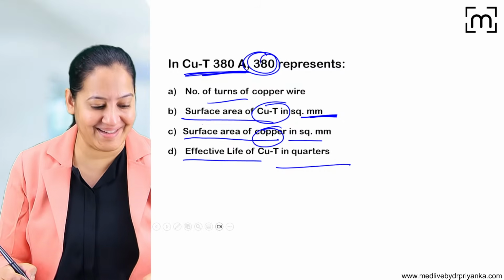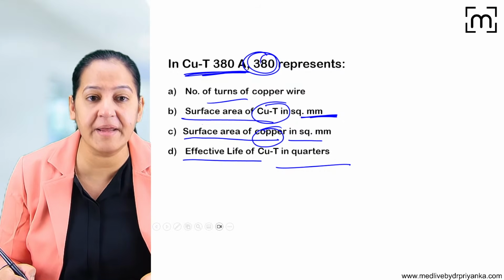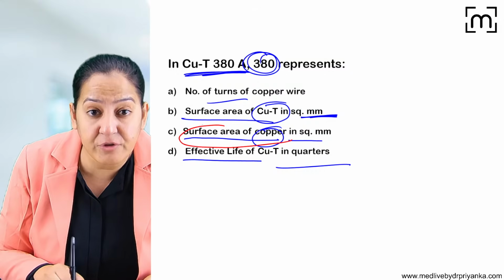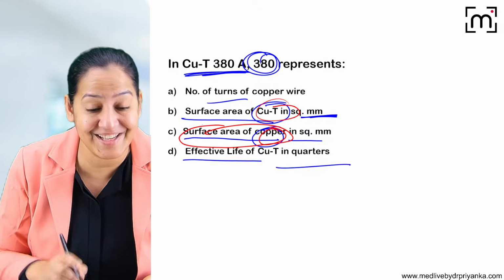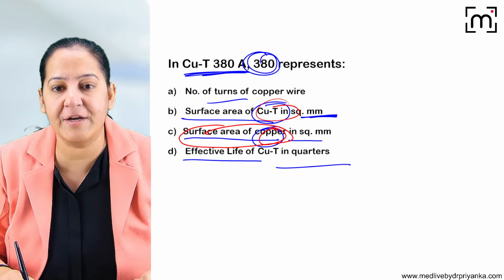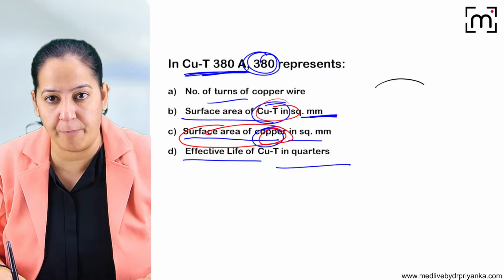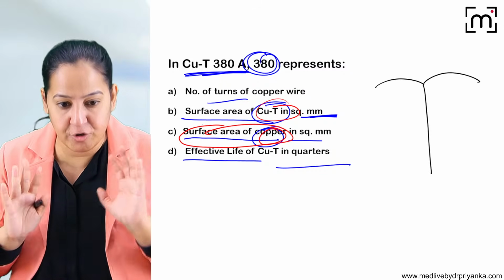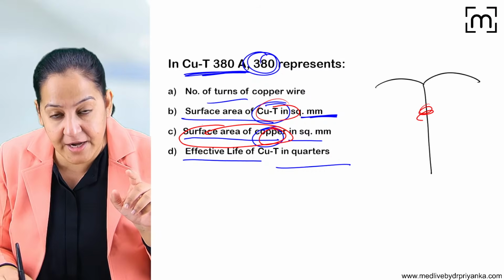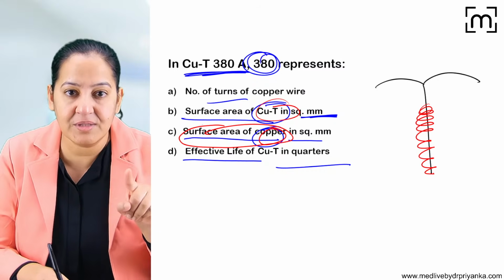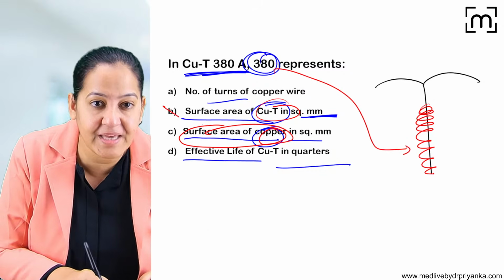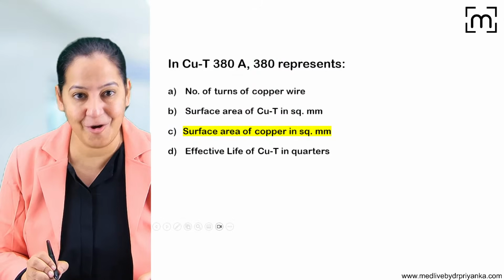Yes, absolutely right, Ankan, Garima. The correct answer is surface area. I guess you are getting confused. It is the surface area of the copper, not the copper T. Surface area of only the copper wrapped on it, not the complete T. Now this is the complete copper T, options B and C. I do not want the surface area of the complete copper T. I want the surface area of the copper which is wrapped on it. So this number represents the surface area of the copper, not the complete copper T. So option B is not correct. Option C is correct. I hope you got it now.